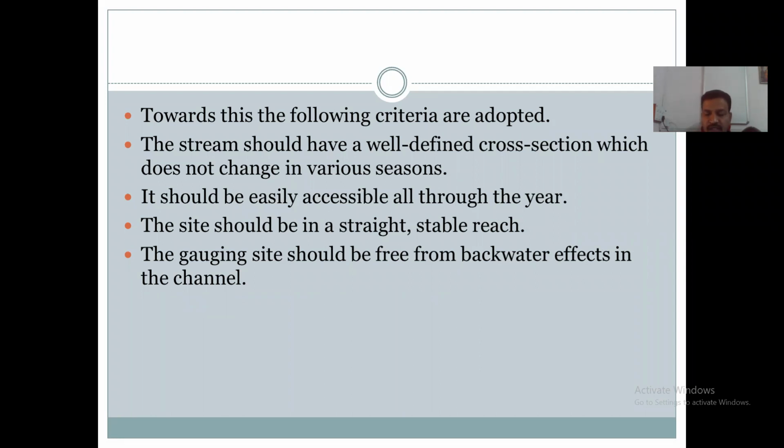So such a gauging site should be selected that it should give a uniform or well-defined cross section, so that the discharge that is obtained should be uniform. There is not much change in the measurement of the stream flow. There should not be any variation in the measurement of the discharge,